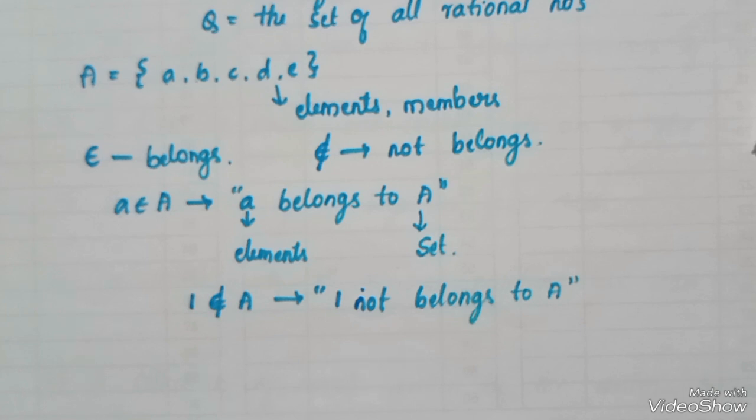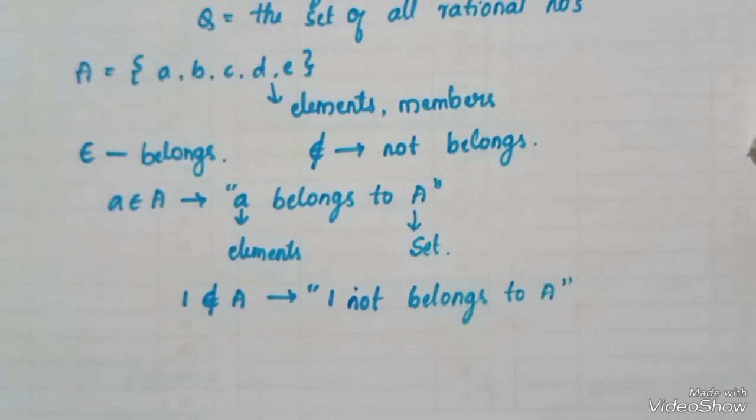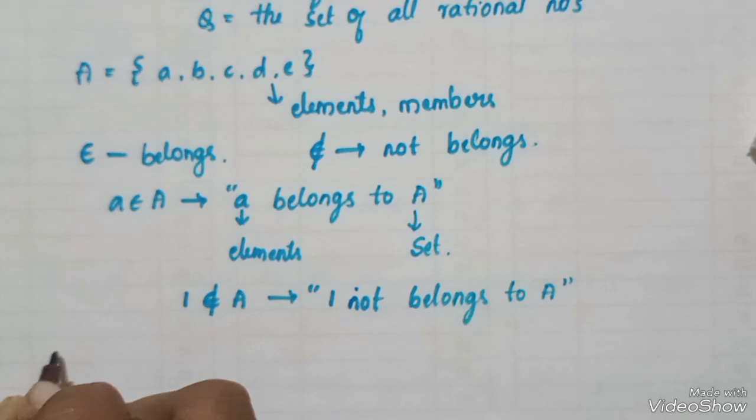There are two methods of representing sets. One is set builder form and another one is roster or tabular form.